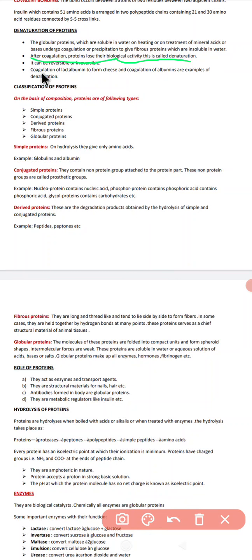Now the next thing we know, that coagulation of the lactalbumin to form cheese and coagulation of albumin are examples of denaturation. You might have seen at your home when an egg, which contains albumin, which is highly proteinaceous in nature, is exposed to high temperature, the albumin condenses to form a solid form, and this is called denaturation or the destruction of the protein. Another example is the lactalbumin present in milk. When it is denatured at high temperature, it changes into cheese. These are the methods by which protein gets destroyed.